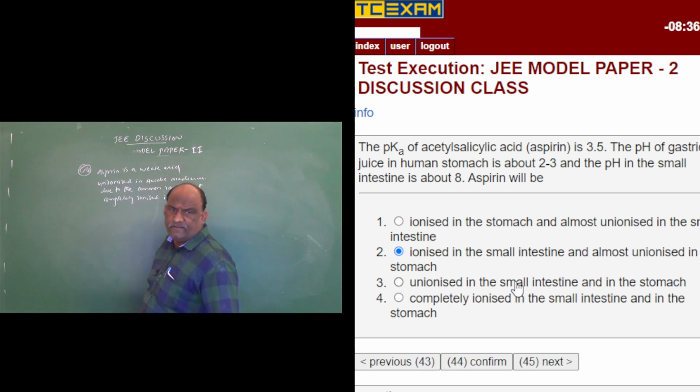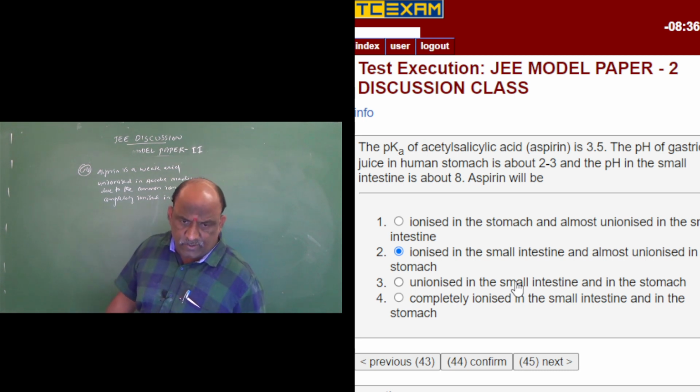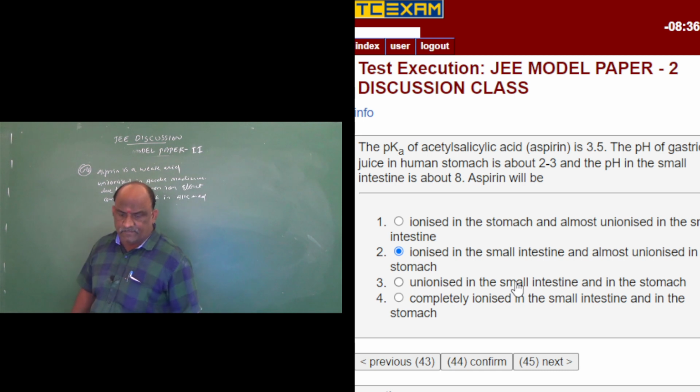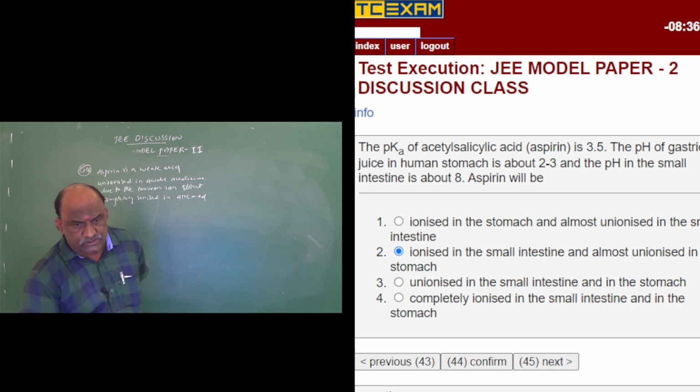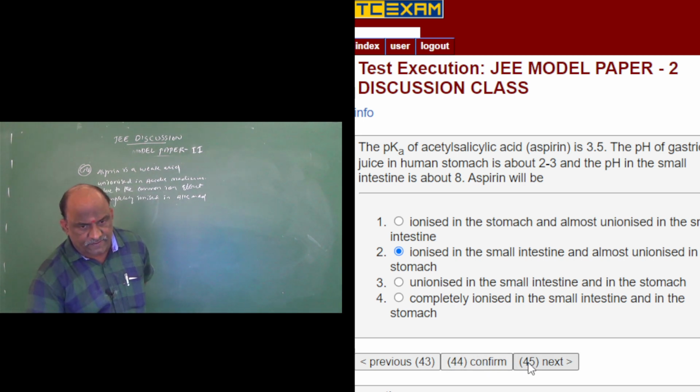So it is ionized in the small intestine and almost unionized in the stomach, because the gastric juice has pH 2 to 3, an acidic medium.